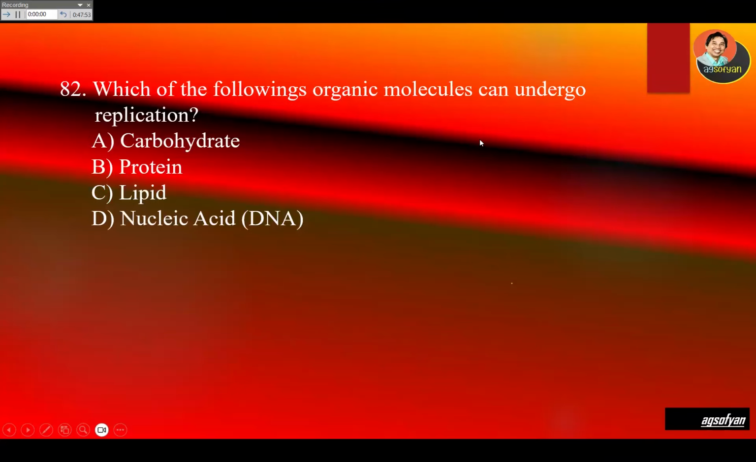Which of the following organic molecules can undergo replication? The organic molecule able to replicate is DNA, nucleic acid. That's the reason why viruses, even though they are not organisms, are able to replicate, because they carry DNA or RNA. They are not living things, but they are able to replicate because they have DNA or RNA.